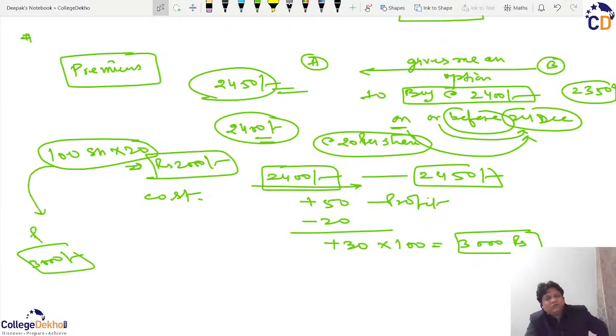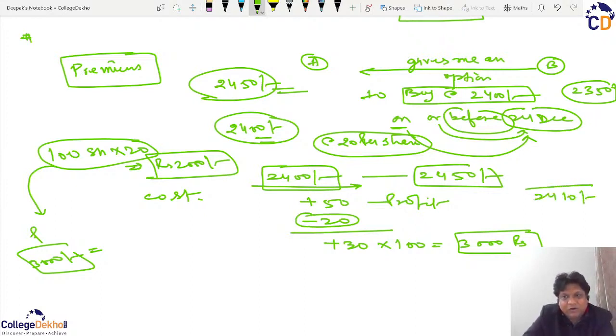That is why I said they are beautiful, because as per percentage, as per the investment, it is a huge profit. But why did I say that they will have a huge cost, or they will be risky? Because once I pay this 20, it is not refundable. Because if on that particular date the price just becomes 2410, I just get a profit of 10 and I paid 20, so actually I am at a loss of rupees 10. So actually I have made a loss of 10 into 100 shares, that is a loss of 1000 rupees.